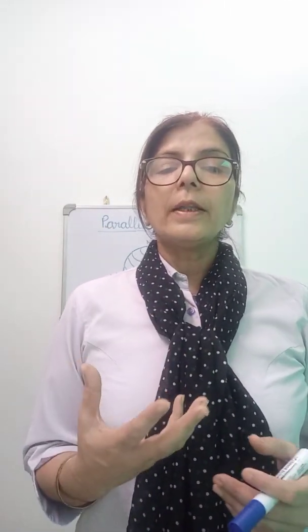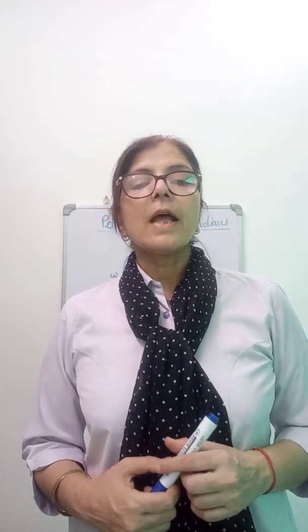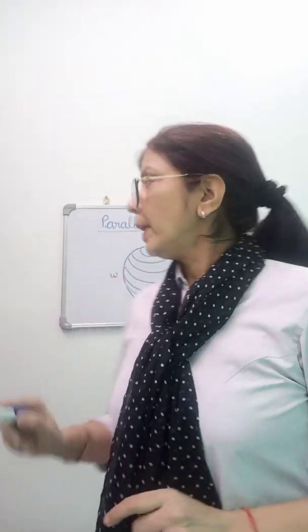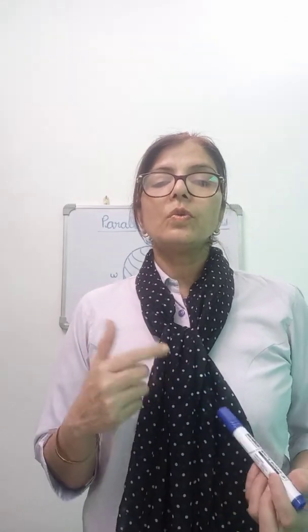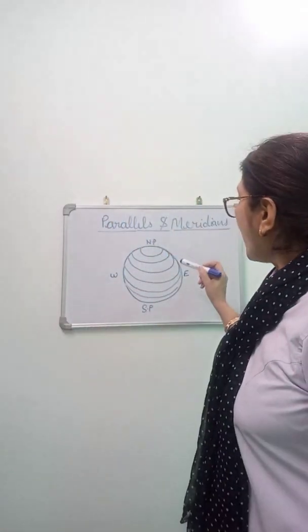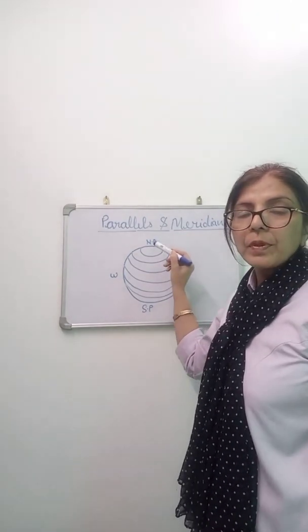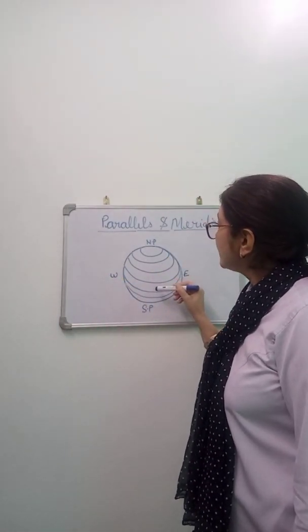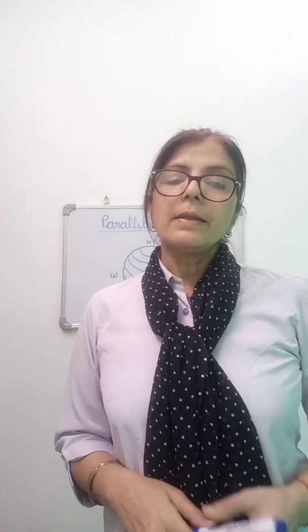So our earth is divided into 2 equal parts by drawing an imaginary line between the North Pole and the South Pole, and this line is called the equator. It is the longest parallel. The part of the earth which lies north of the equator is called the northern hemisphere, and the part which lies south of the equator is called the southern hemisphere.